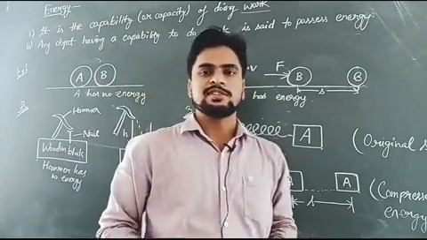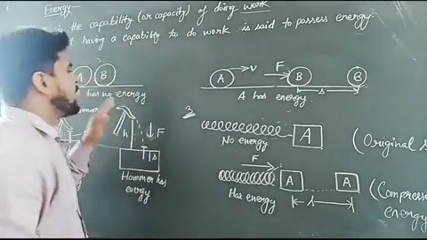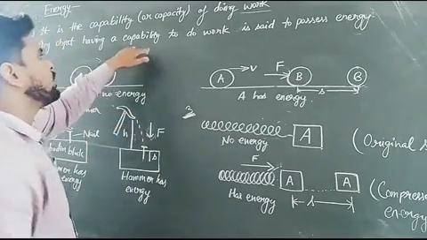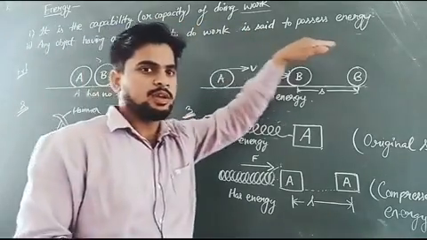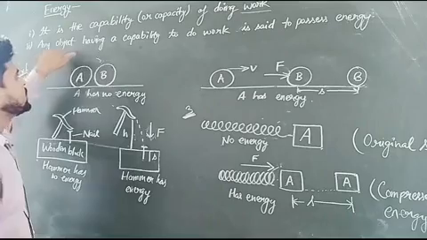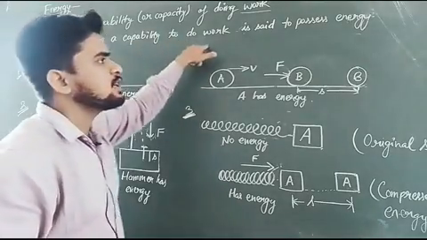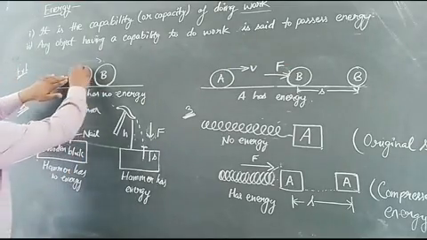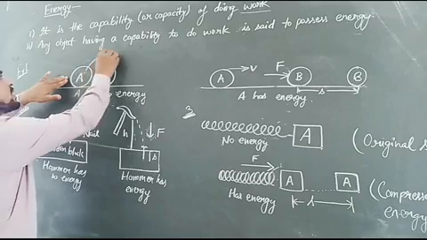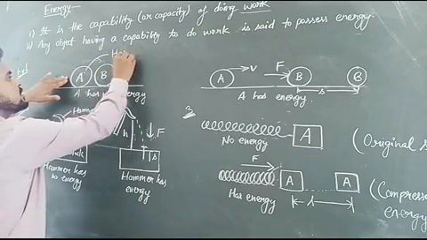So students, from these examples it is clear that anything has energy only if it has the capacity of doing work, and the object which has the capability of doing work is said to possess energy. Here in this example A has the capability of doing work, so we can say A has energy.